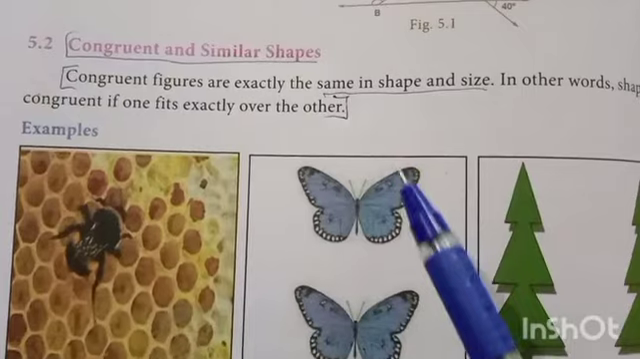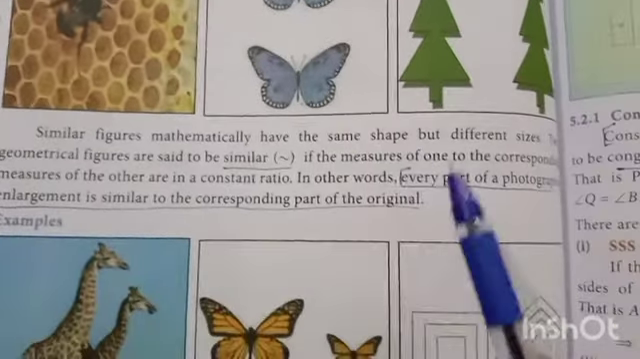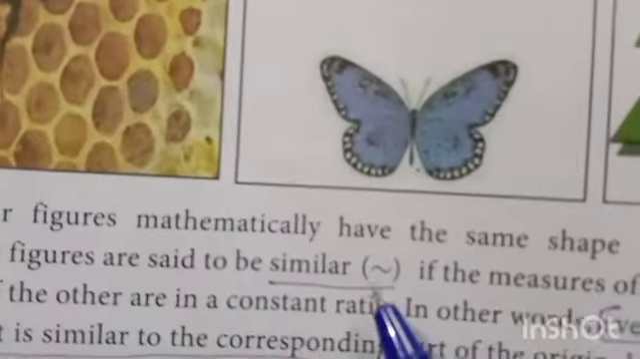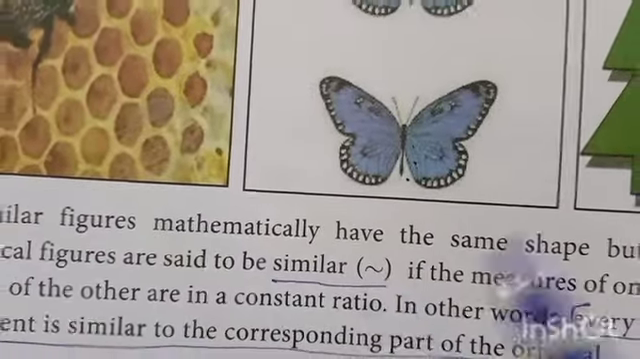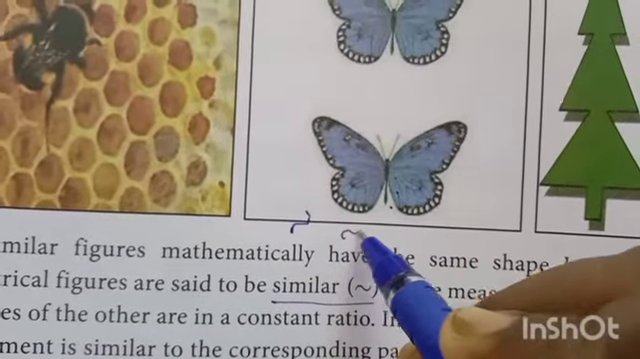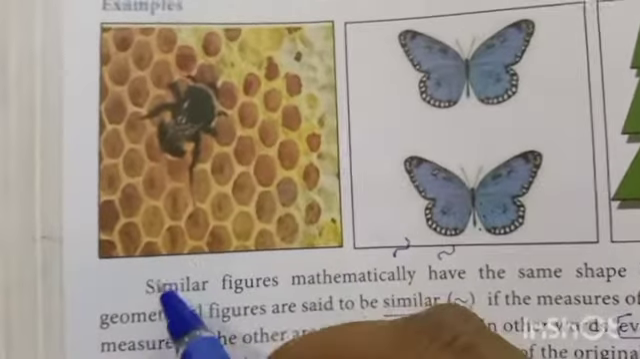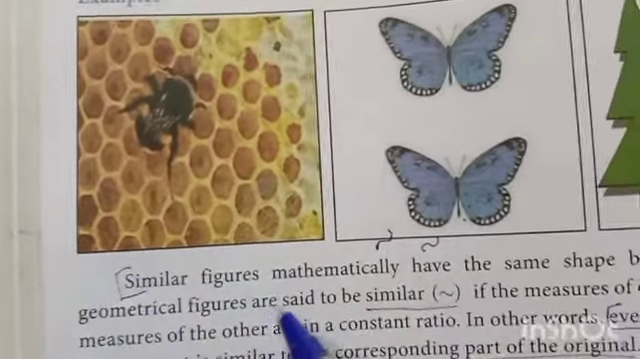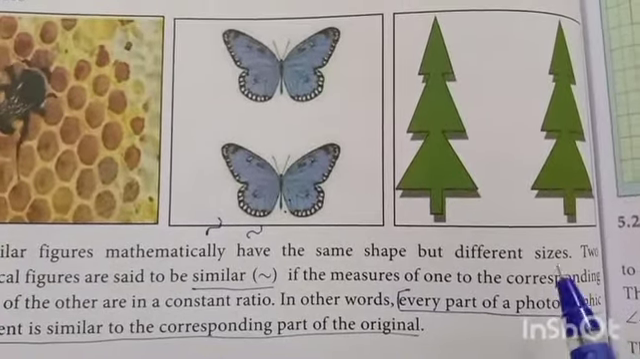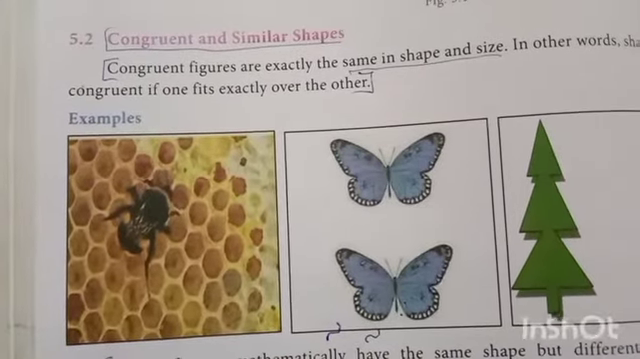Congruent means it has the same shape and size. Similar, this is the similar symbol. Similar figures mathematically have the same shape but different size.